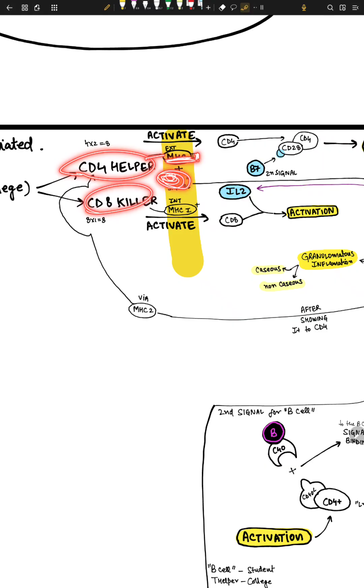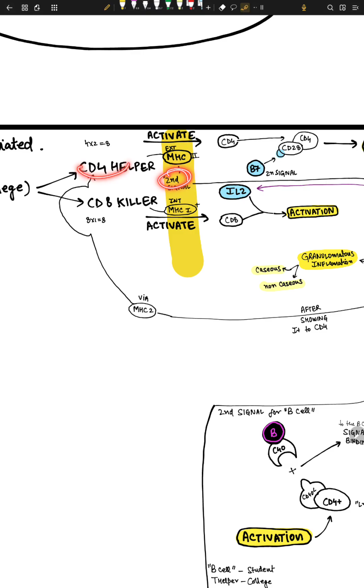And CD8 killer gets activated when there is an MHC1 molecule presenting an antigen from internal space, plus there is a second signal, okay? So you need a second signal plus MHC1 for CD8, and for CD4 you need MHC2 antigen and a second signal, okay? So these three things, antigen, MHC and second signal, you need for activation, okay?